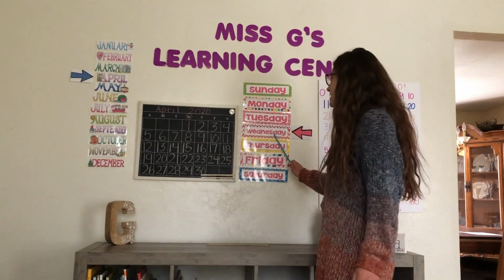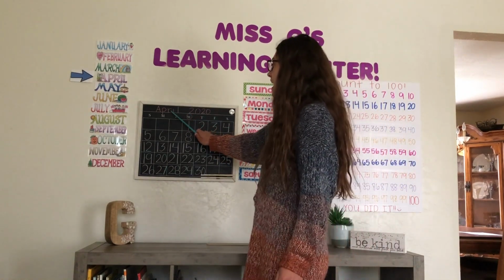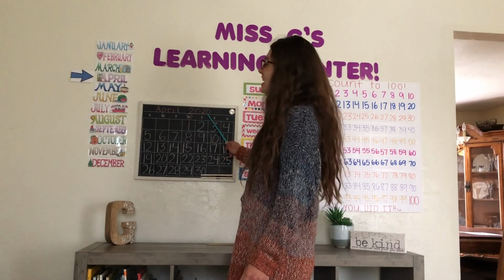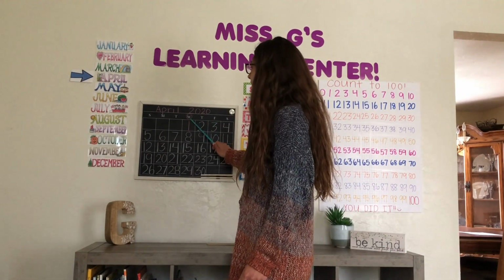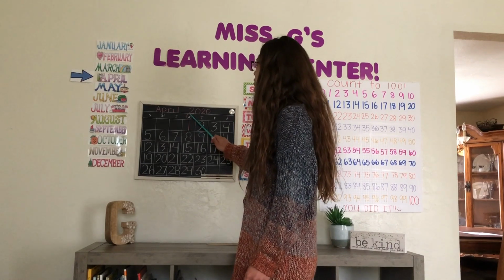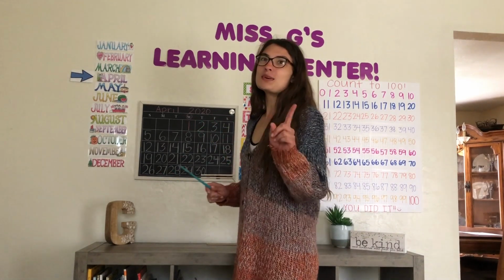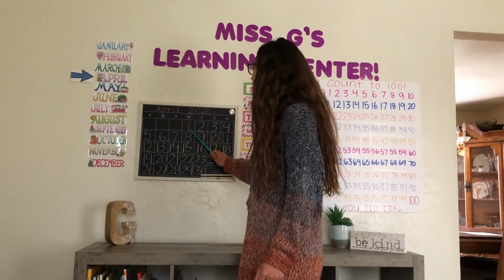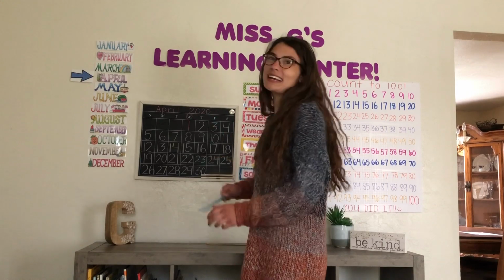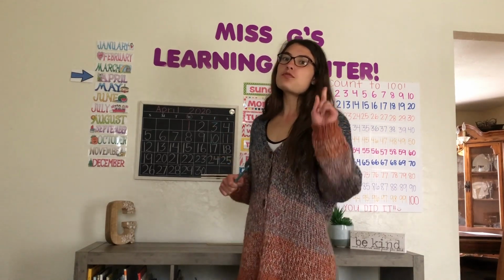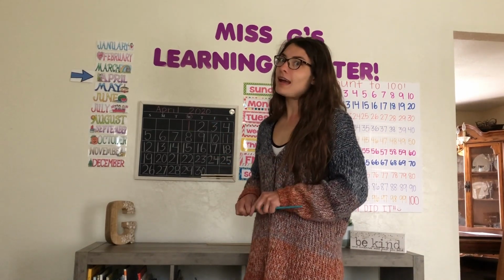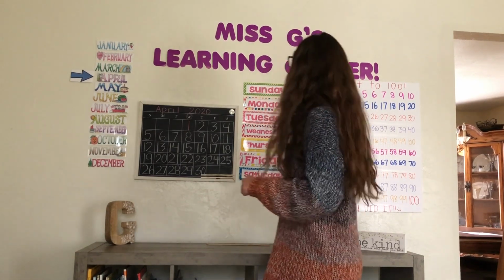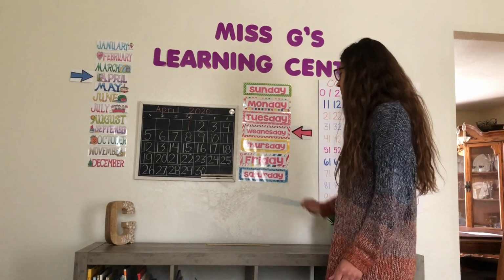It is Wednesday, April 1st, 2020. Let's do it again. It is Wednesday, April 1st, 2020. Let's do it one more time. Today is Wednesday, April 1st, 2020. So we know that April 1st is April Fool's Day, and we are going to talk about that a little bit more later. But for right now, let's get started with our days of the week.